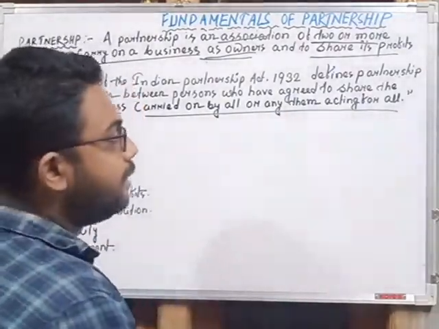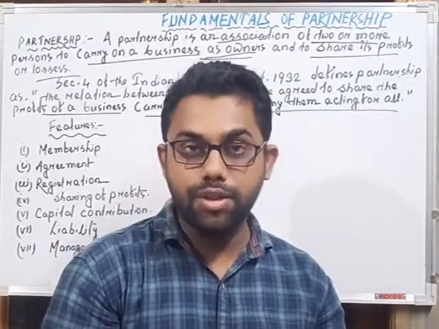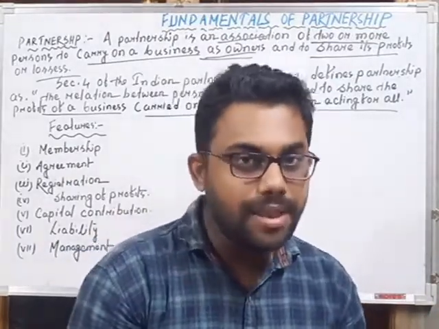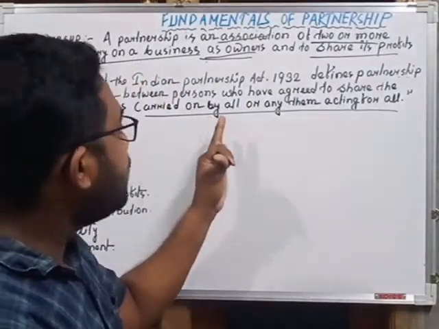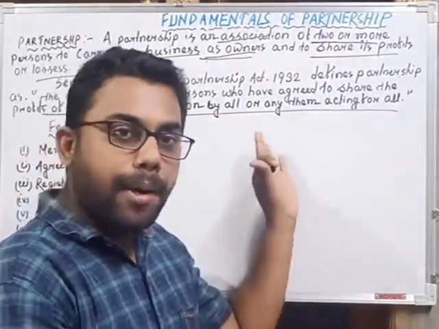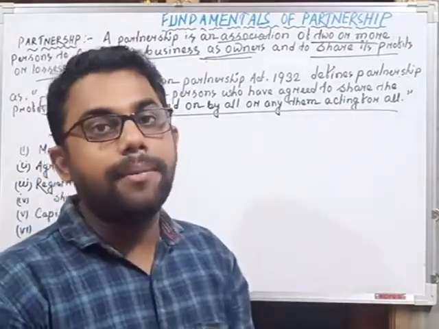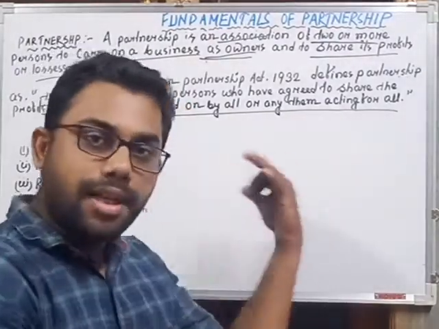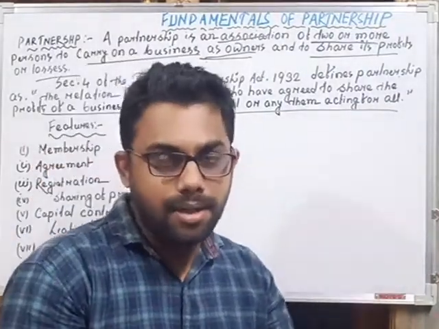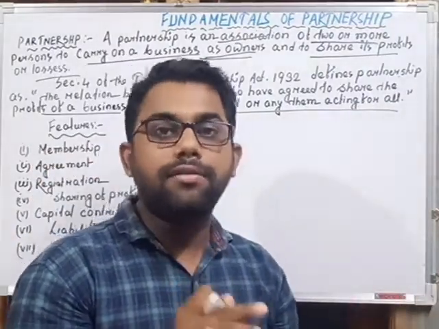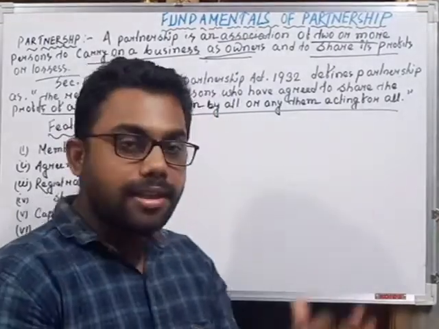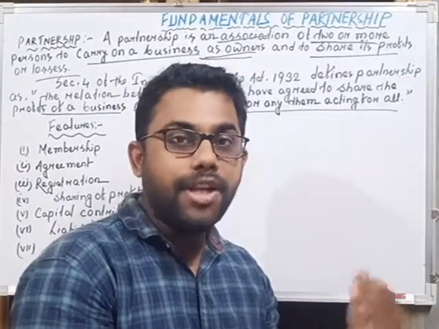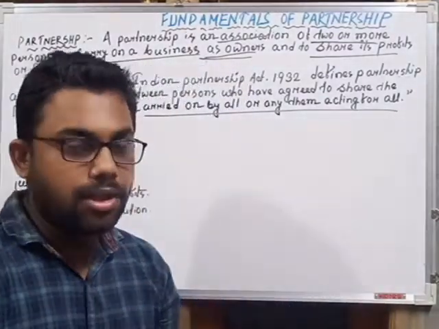That means it is the relation between persons who have decided to undertake a business and to share the profits or loss of the business, and the business is carried on by all the partners, or we can say any of them acting for all. That means if there are two partners, both can manage the business, and if there are three or more partners, any one of them can manage the business, and the person who actively manages the business is called the active partner.